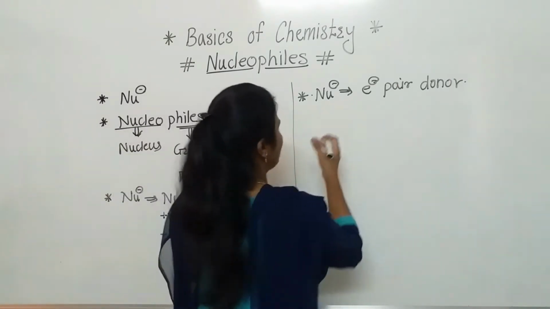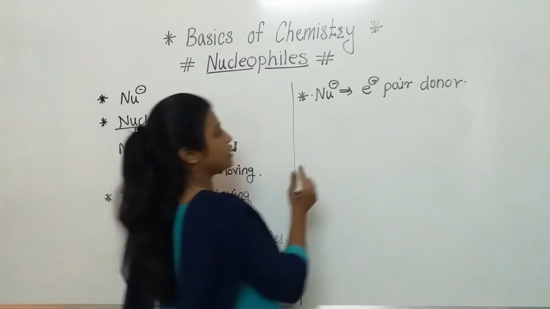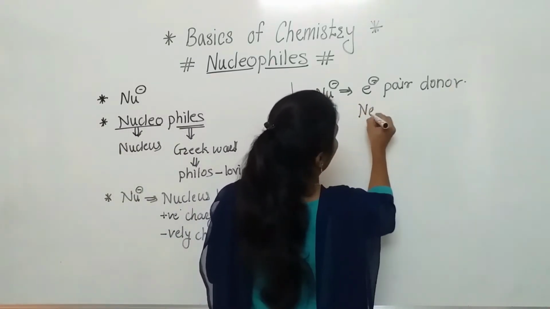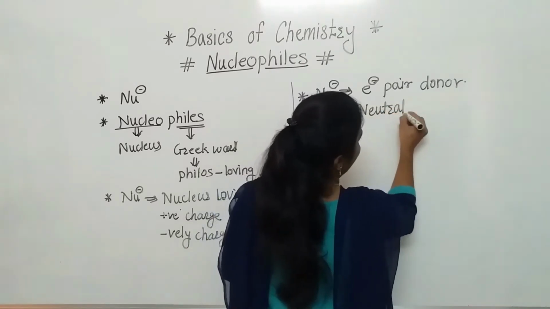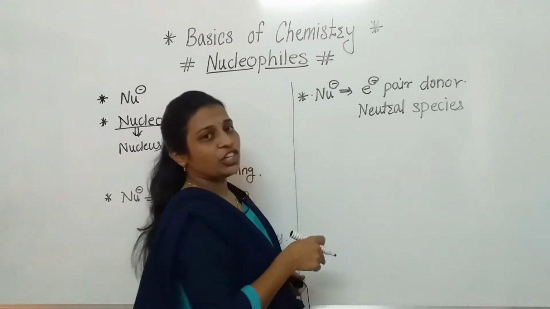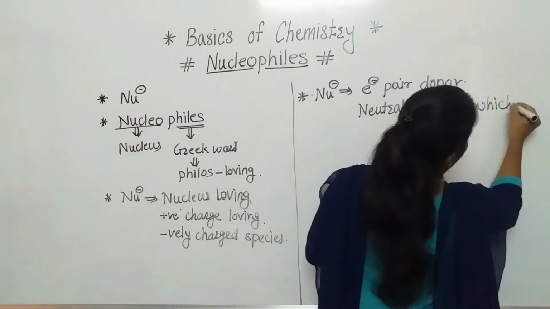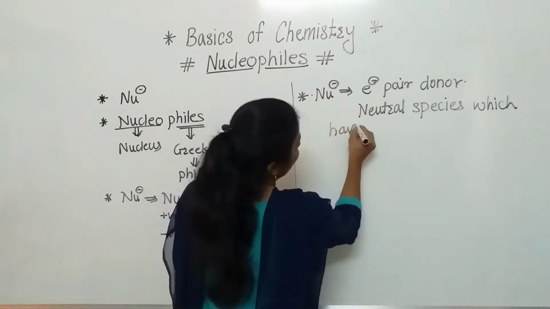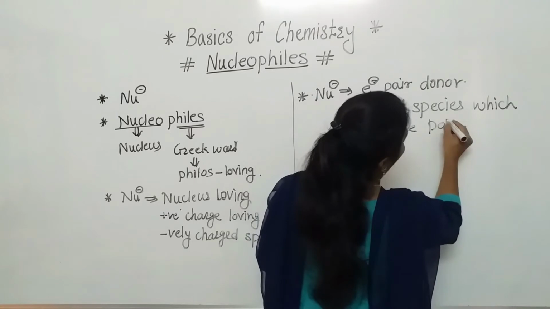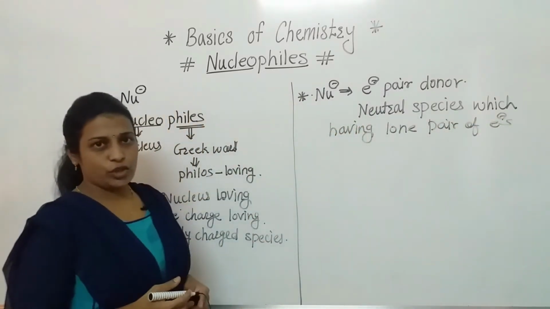As well as we have seen that nucleophiles are negatively charged species, but another way is there also. Either negatively charged, or there is a possibility of neutral species also. Means some neutral species which have a lone pair of electrons are also nucleophiles.